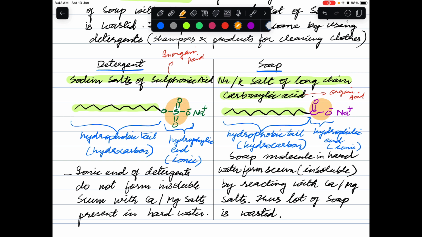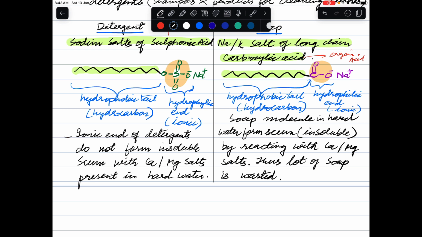So they will act differently because their nature is different. Therefore, the ionic end of detergent will not form insoluble scum with calcium or magnesium salts. Therefore, detergent is required in a small amount and it will clean the article in a better way.